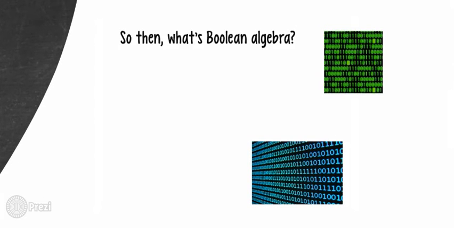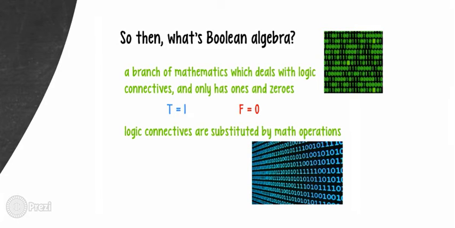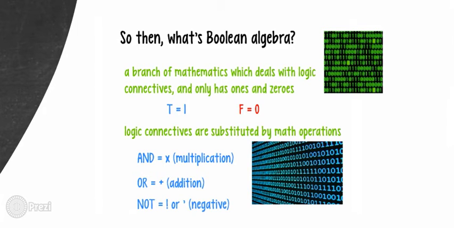So then what's Boolean algebra? It is a branch of mathematics which deals with logic connectives and only has ones and zeros, where T or true is 1 and F or false is 0. Logic connectives are substituted by math operations this time. So AND would be multiplication, OR would be addition, and NOT would be a negative, also shown as an exclamation mark or an apostrophe.